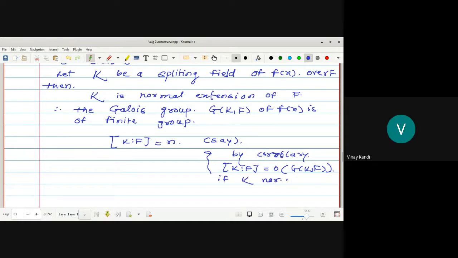So here the degree of K over F is n, and the Galois group G(K/F) of f(x) is a finite group.